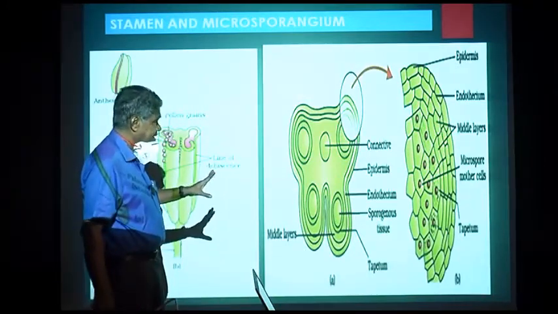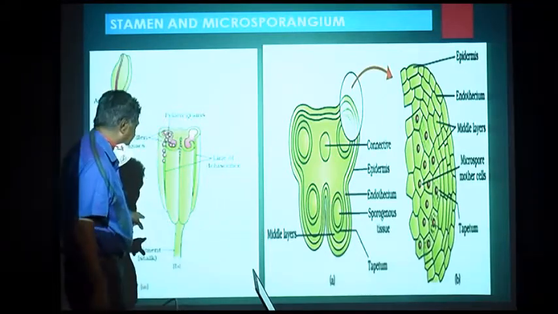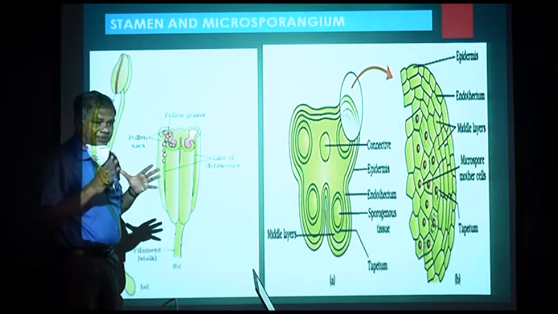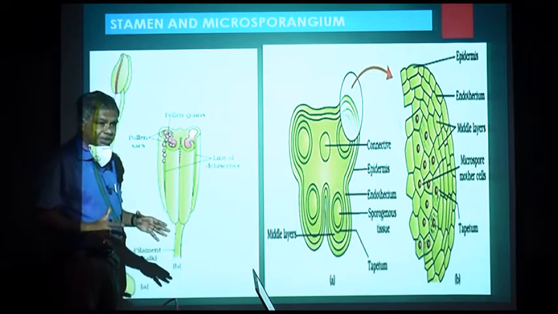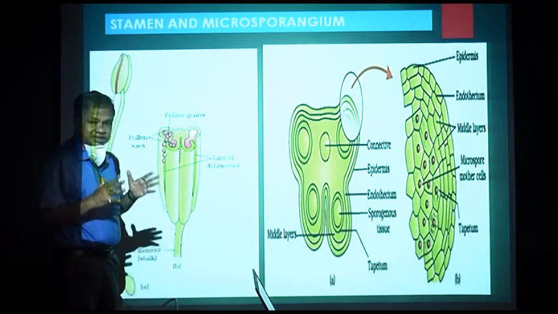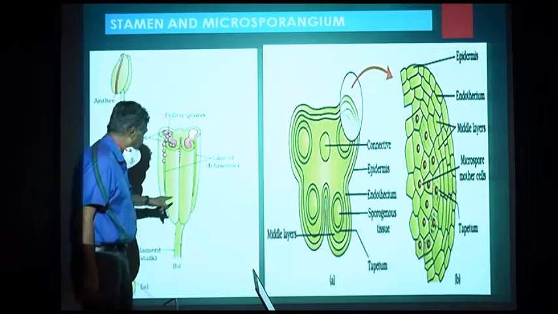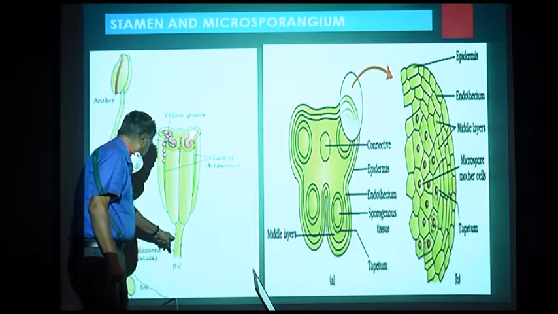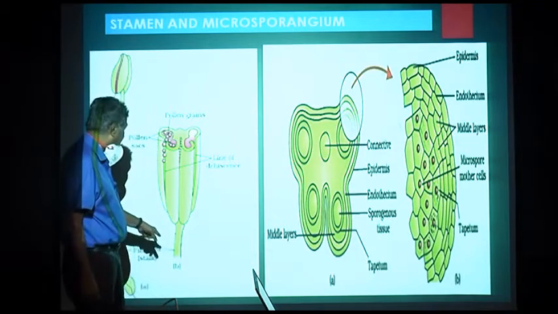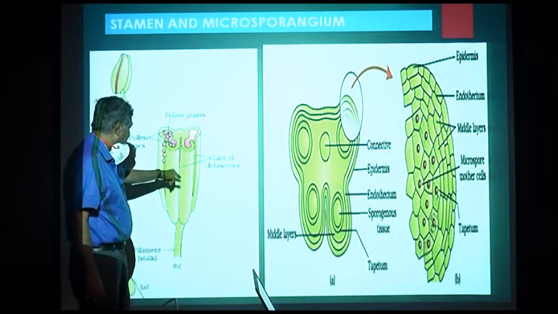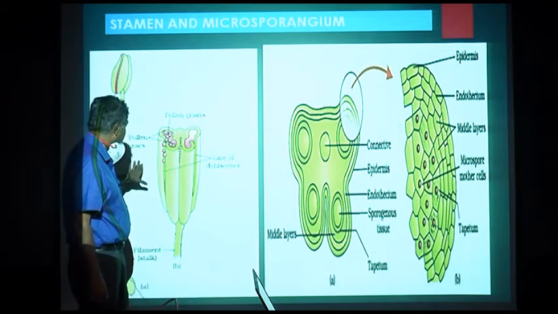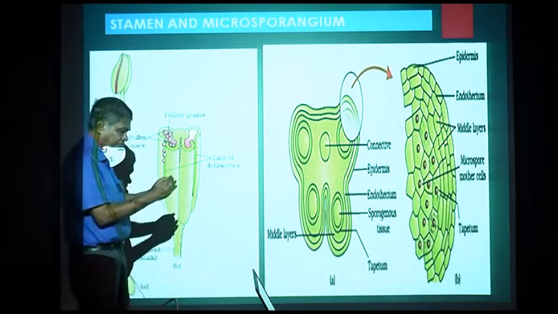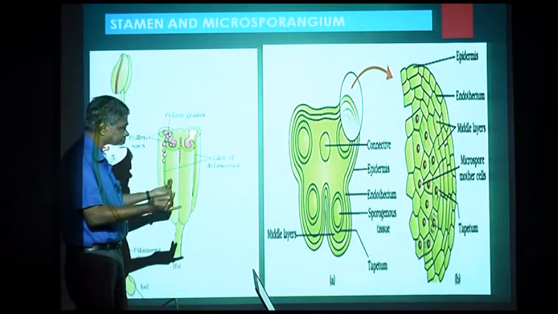Once again let us see. A stamen is the male part of the flower or male unit of the flower, which is a part of the androecium. The stamen has a stalk which is called filament and an anther. The anther has a connective, that's not important here, but there is a stomium where the anther ruptures.